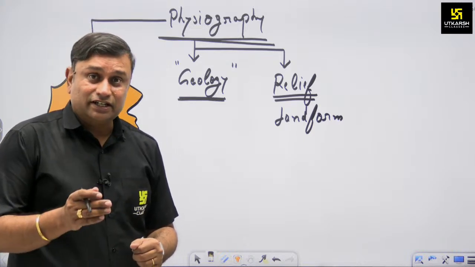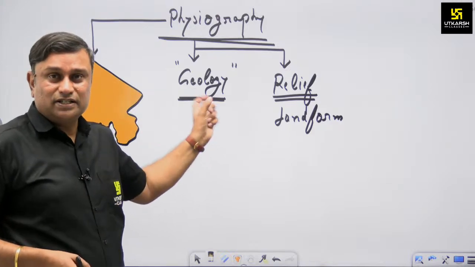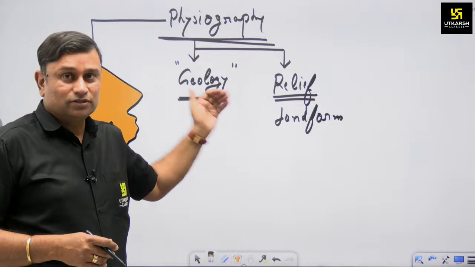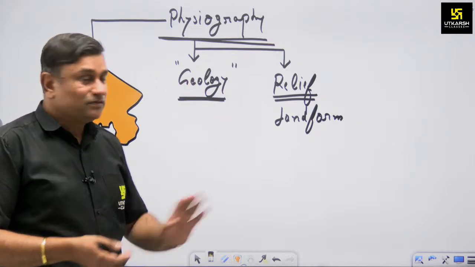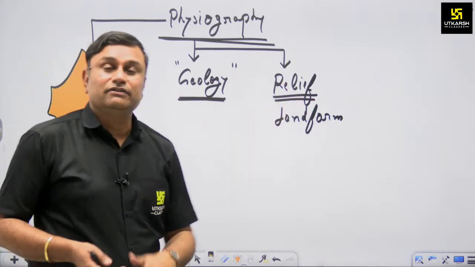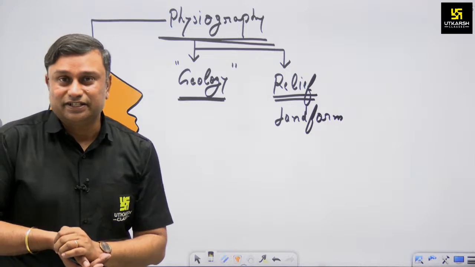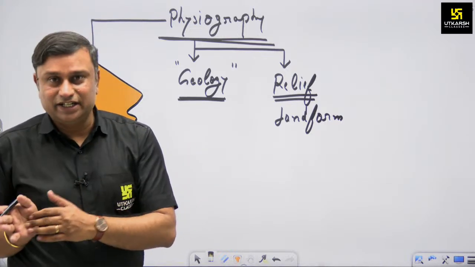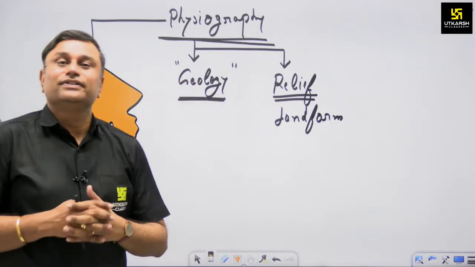It says how this was formed, when this was formed, and through which process and period. The structural aspect comes in geological aspect, and the visible section available in our state tells about the relief features of our state. Okay, and if we study both aspects, geology and relief, then the topic is the physiography of Rajasthan.